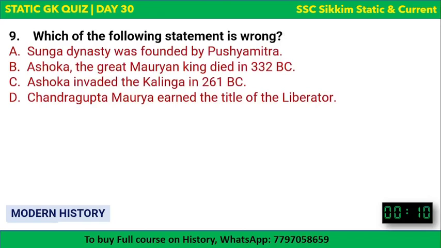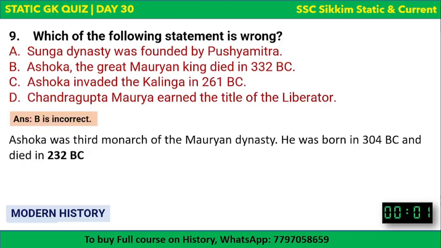Next. Which of the following statements is wrong? Again, this kind of question. The options are there and your time begins now. Which is wrong? Sunga dynasty was founded by Pushyamitra. Ashoka, who was the great Mauryan king, died in 332 BC. Ashoka invaded Kalinga in 261 BC. Chandragupta Maurya earned the title of liberator. Three are correct, one is incorrect. And the incorrect statement is B.